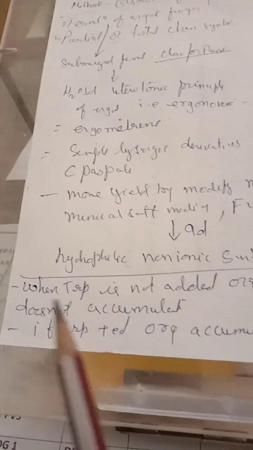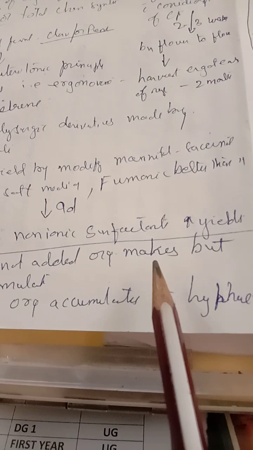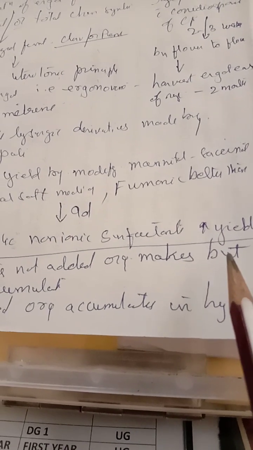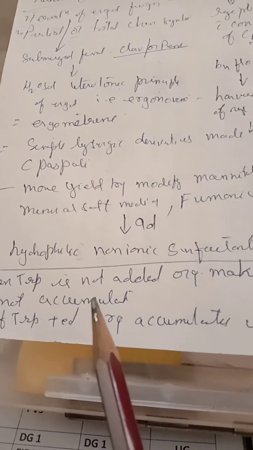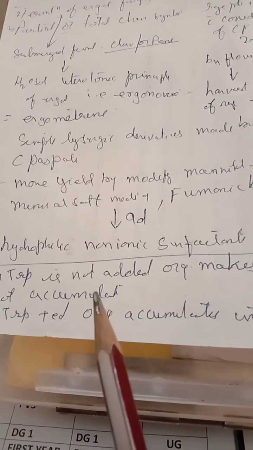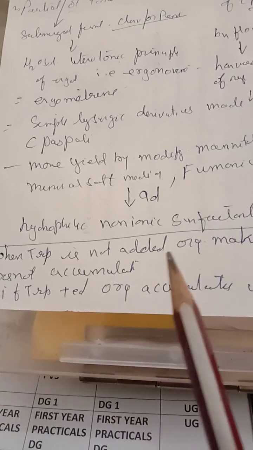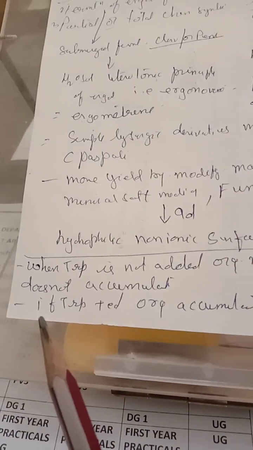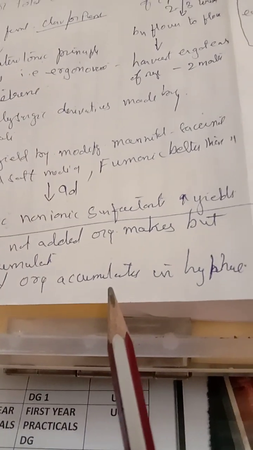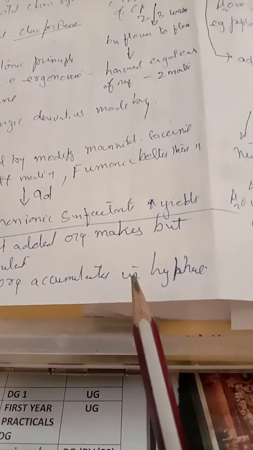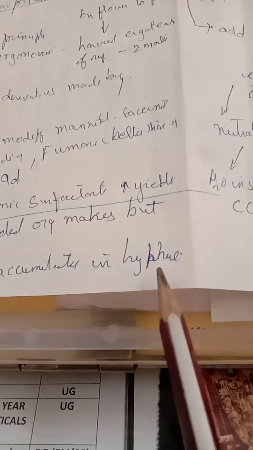Now, when tryptophan is not added, the organism will make ergot alkaloid, but it will not be accumulated. It will make it and it will be used up. It will not get collected in the fungi. But if you add tryptophan, the organism will accumulate the ergot alkaloids in the hyphae. Okay.